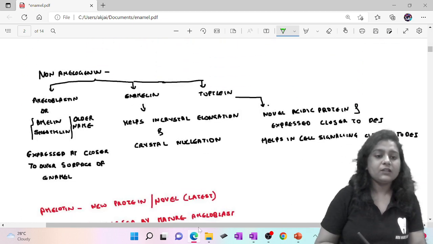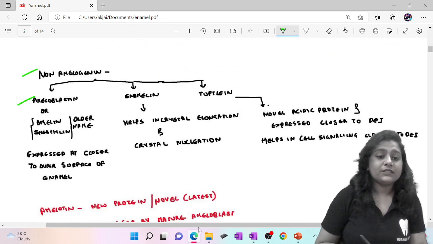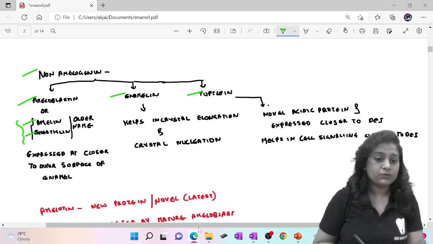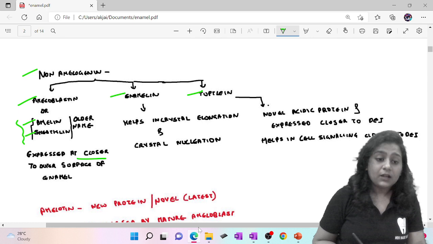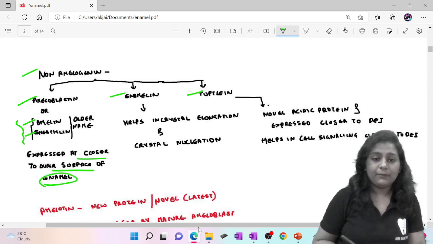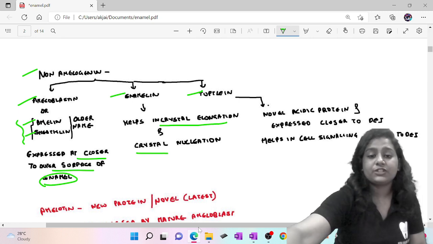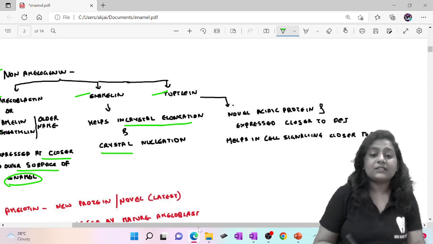Okay. Now what are non-amelogenins? These are ameloblastin, enamelin and tuftelin. Ameloblastin is also called amelin and sheathlin. These are just the older names, so nobody will ask you. These are expressed at the outer surface of the enamel. Enamelin helps in crystal nucleation and crystal elongation. And tuftelin is very important.